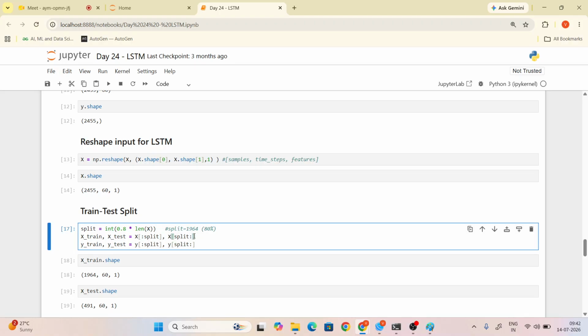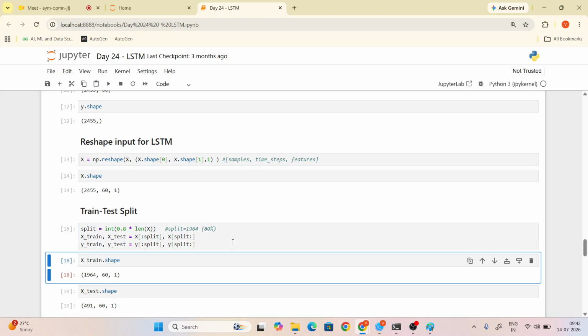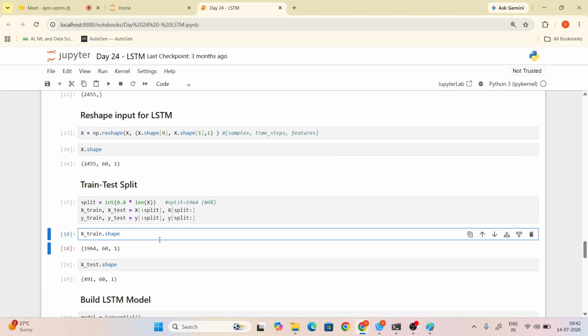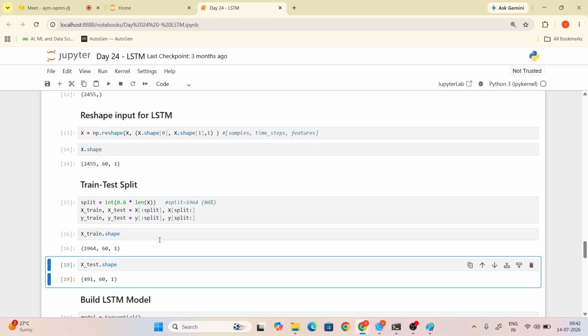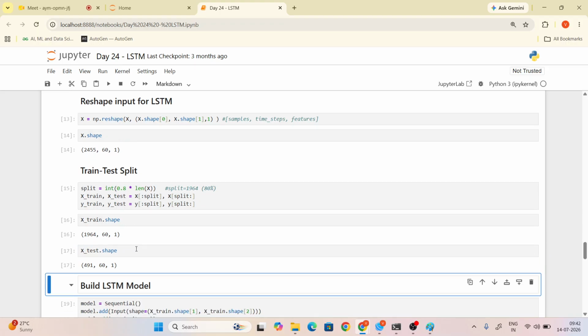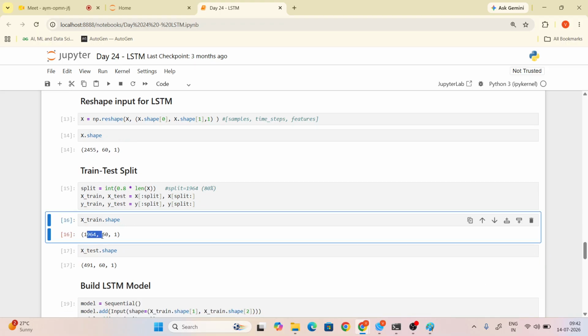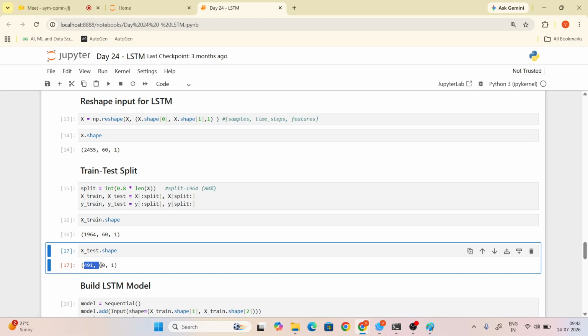Yes, we just train test split the data. We are just checking how many will go for training and how many will be kept for testing. So 80 percentage of data will go for training, and the remaining 20 percentage will go for testing.